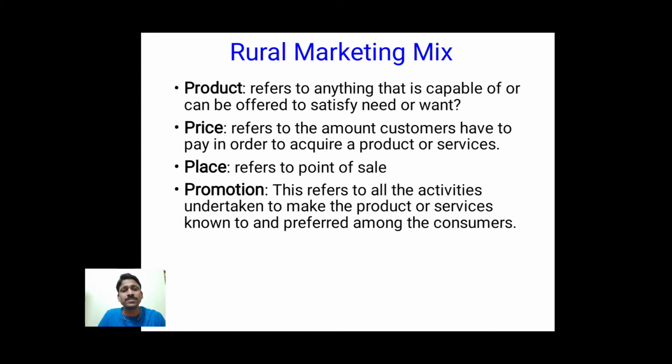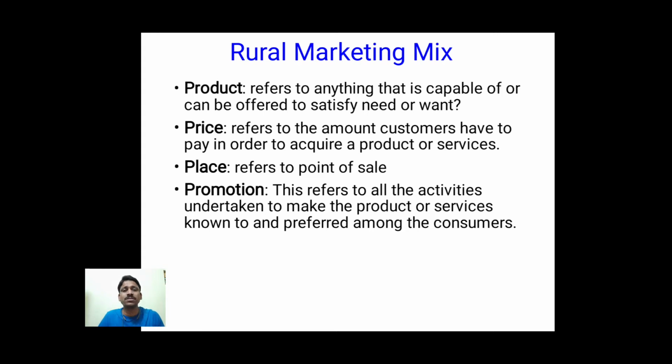What is a product? Product refers to anything that is capable of or can be offered to satisfy a need or want. So something which satisfies a need or a want is called a product.